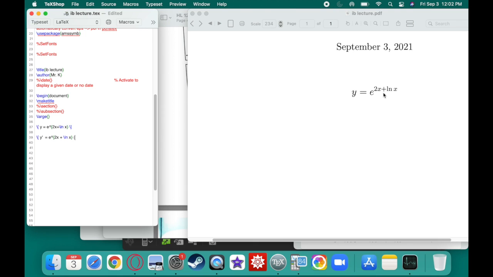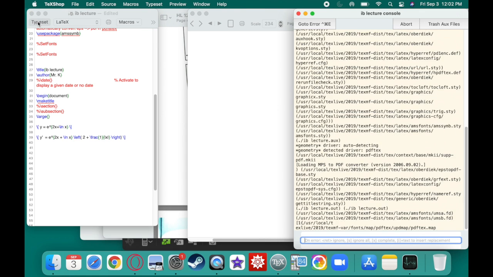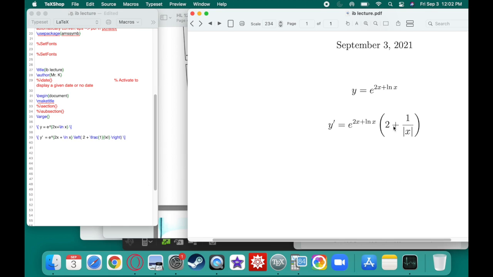Well, the derivative of the inside is pretty easy. 2x turns into 2, and then the derivative of the natural log of x should be 1 over x. Okay? Actually 1 over the absolute value of x, if I'm being very, very strict. There we go. 1 over the absolute value of x. And honestly, you can leave it pretty much like that.